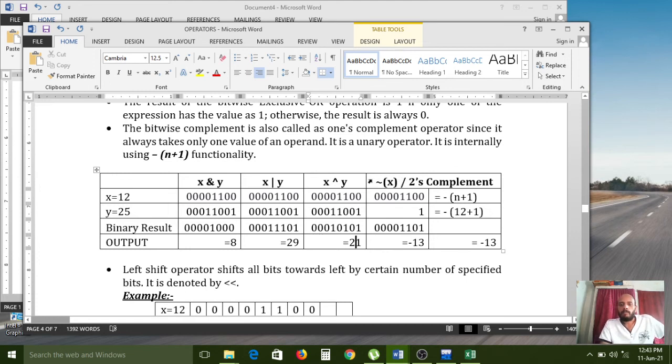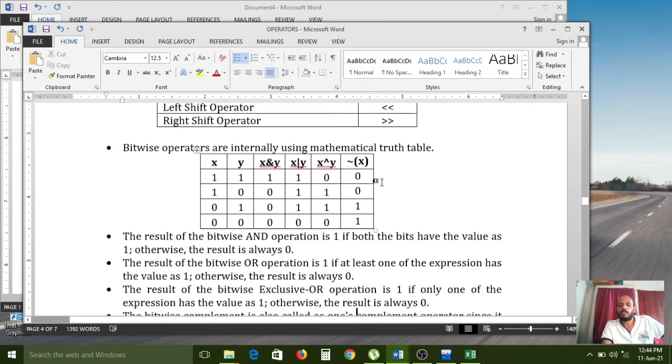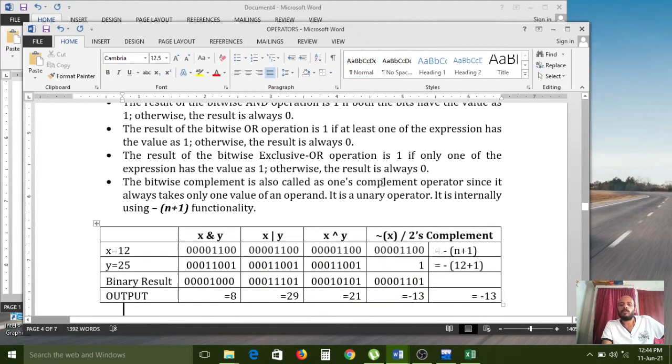And the not of x, exclusive not, means what is the operator? This one, the bitwise not operator. Bitwise not operator, it can be called 1's complement, 2's complement, like that. So this one, exclusive not, or you can call it 2's complement. If you use the negation symbol, this negation symbol will work on only one variable, nothing but the x variable or y variable, whatever variable you have to apply it on. Here I am taking the x variable.